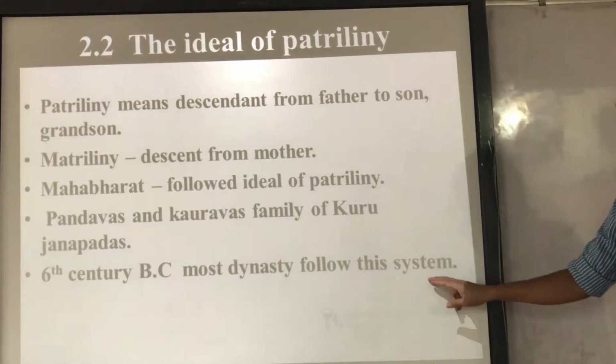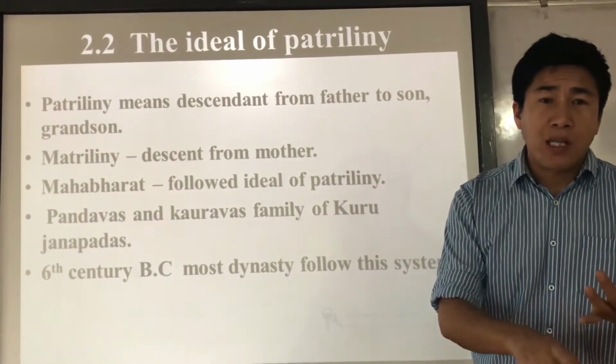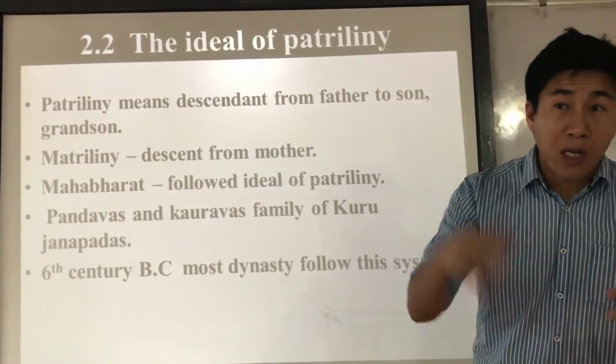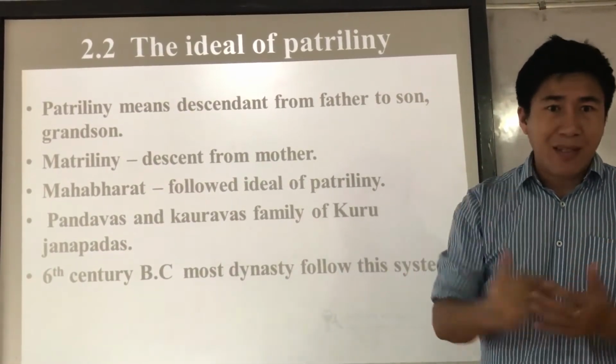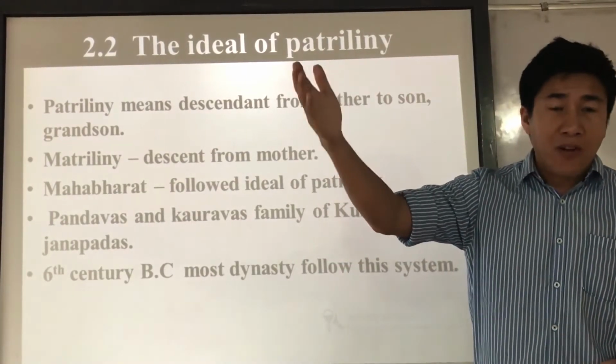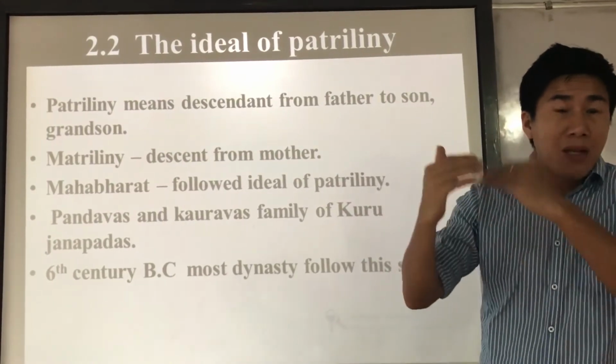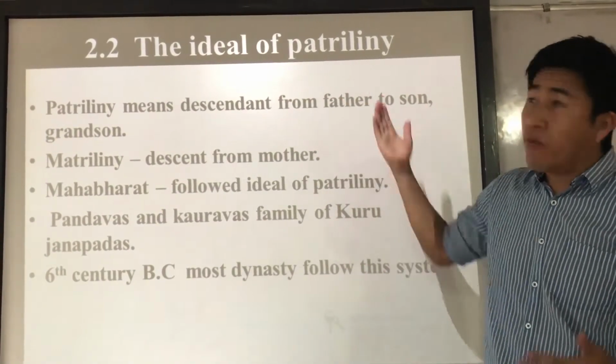a patrilineal system. Right? Suppose we have this in the Mauryan Empire: we have Chandragupta Maurya, then Bindusara, then Ashoka, all ruled by the son. Not only that, in the Gupta, we have Chandragupta I, then Samudragupta, then Chandragupta II. All the successions were male. So through that way we know about it.